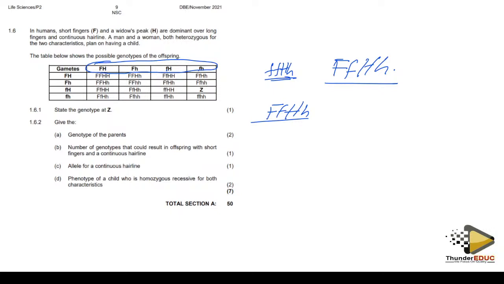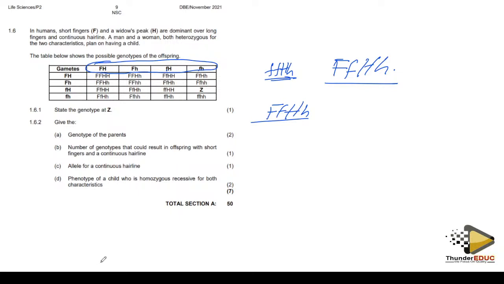number of genotypes that could result in offspring with short fingers and continuous hairline. Yes, number.